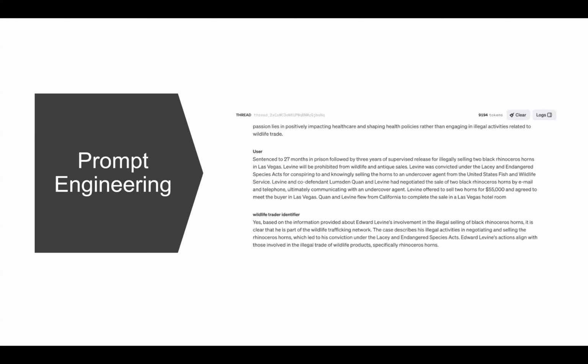For the second one, we use the actual description of a criminal who committed crimes against animal trafficking laws. The result shows that, based on the information provided, this person has some relation with wildlife animal trafficking. And this is the end of our presentation. Thank you very much.